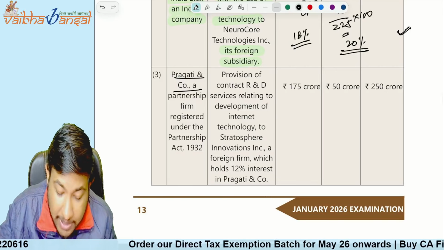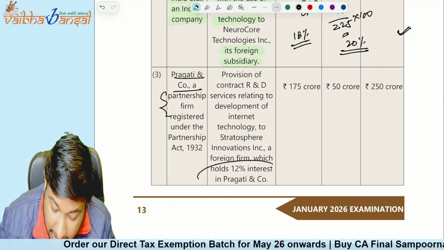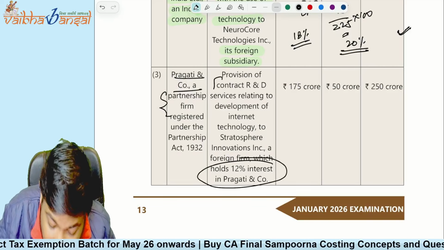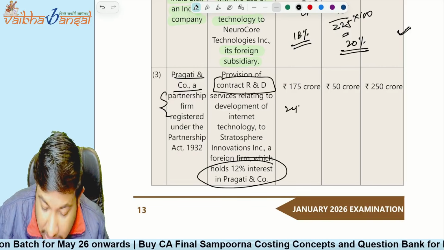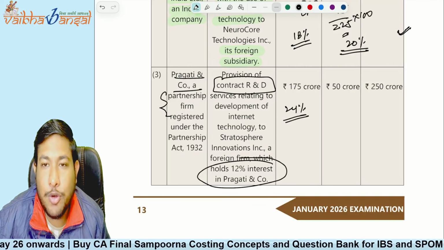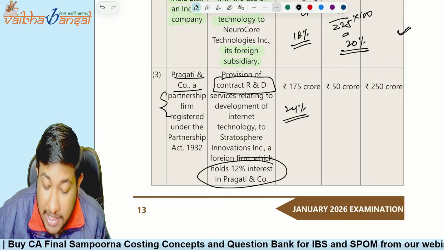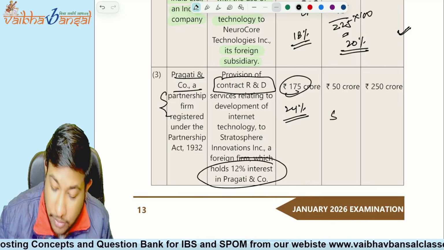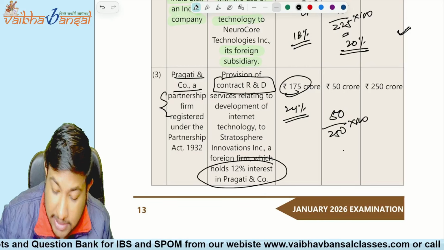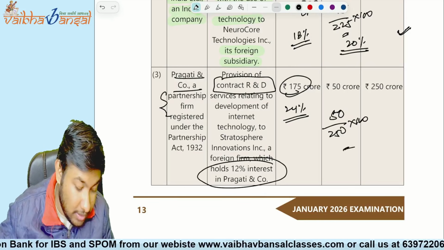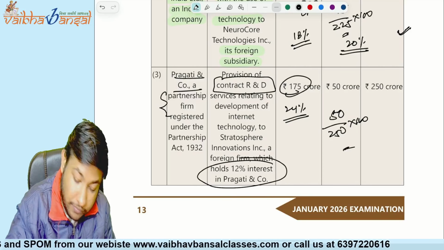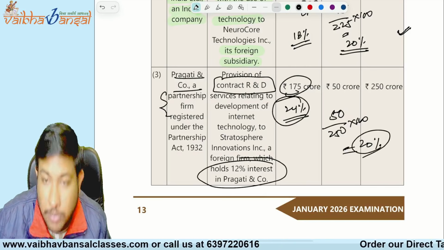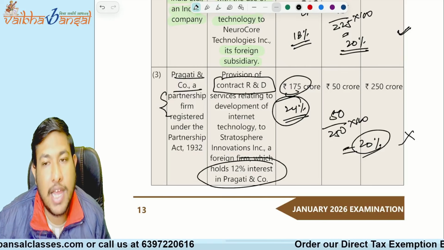Now Pragati company is a partnership firm, and see, the interest is 12%, which is greater than 10%, so it is also an AE, and it is providing contract R&D, that means the margin should be 24%, and the transaction value is up to 300 crore. Recalling everything, 50 divided by 250 into 100, it is going to be 20%, but we have to show 24%. They are only showing 20%. Again the safe harbor cannot be accepted.